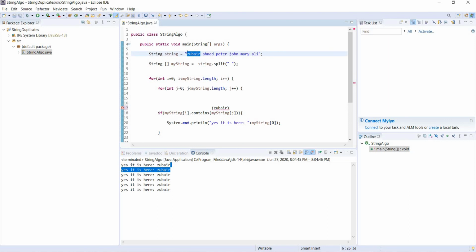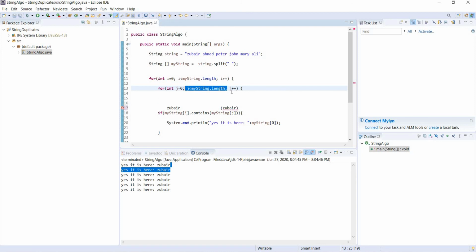So it is not hard-coded. It came down over here. It took Zubair now and checked at the index of my string, right? So J is 0, Zubair is here. Then it comes down, it printed this. Then it went back up, J is 1, it is Ahmad now. Ahmad has Zubair? No. Peter has Zubair? No. John has Zubair? No. Mary has Zubair? No. And then Ali has Zubair? No. So this condition is false, and it went back up.